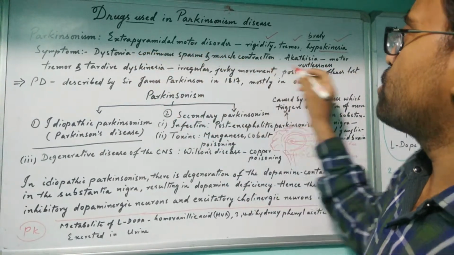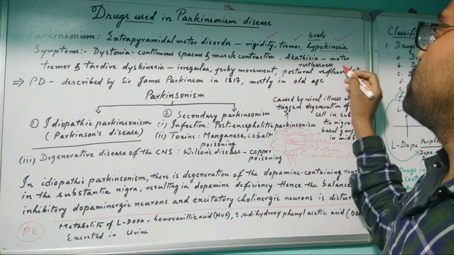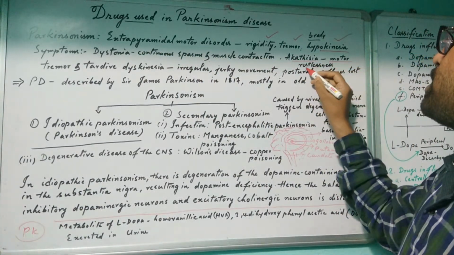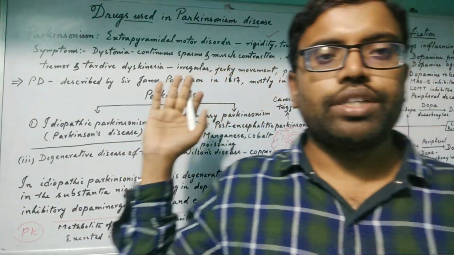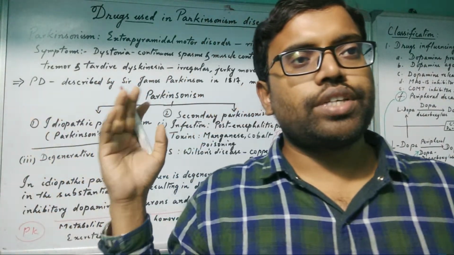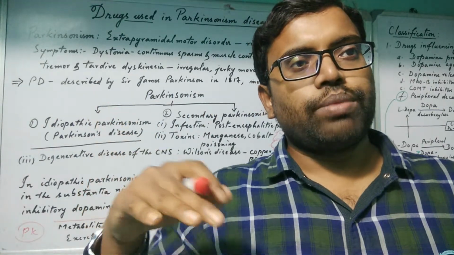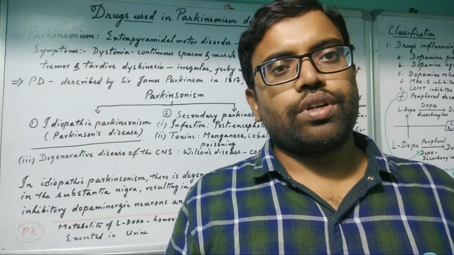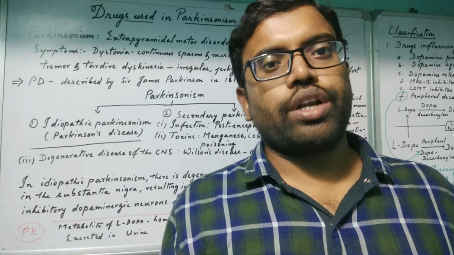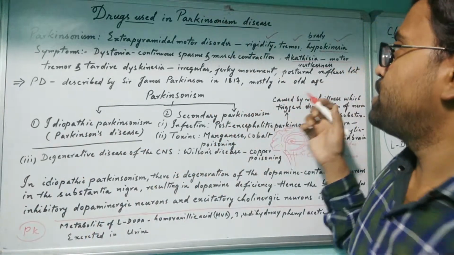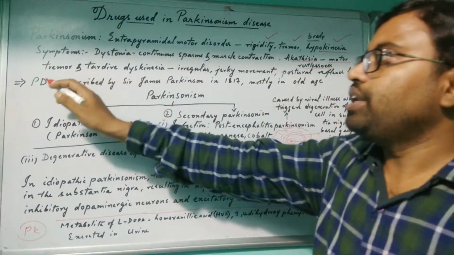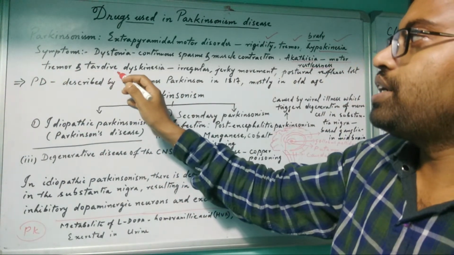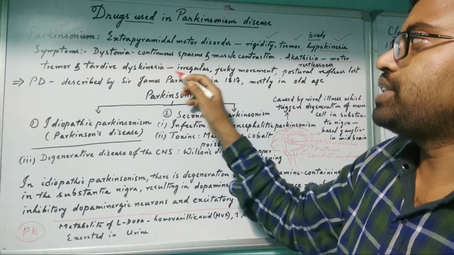Dystonia is over. Now akathisia. Akathisia means motor restlessness. If it is happening in somebody, he may feel restlessness. He cannot sit in a particular place for a longer time. That is called restlessness. So this is akathisia.